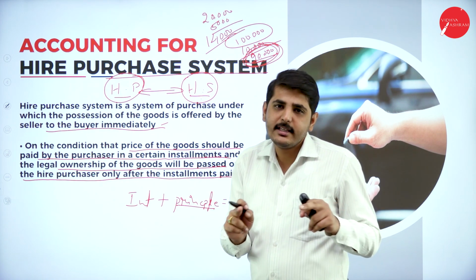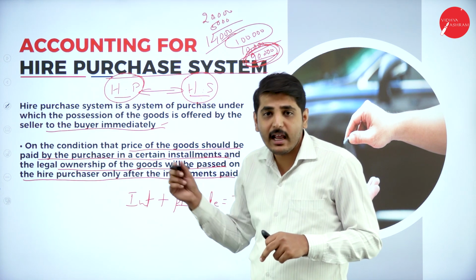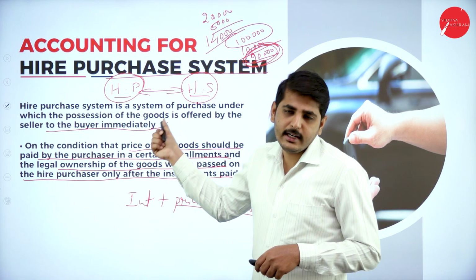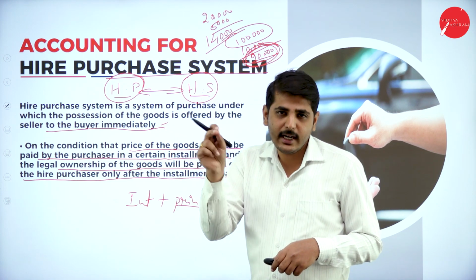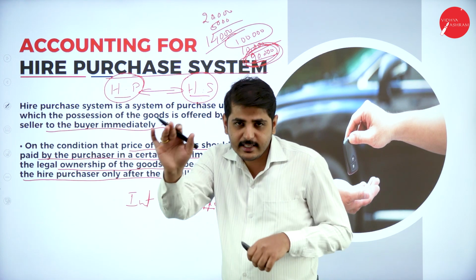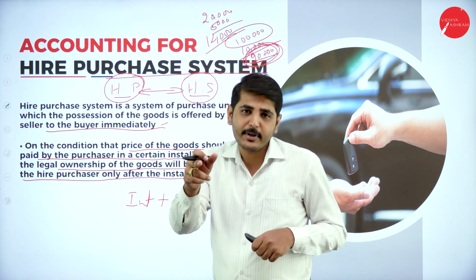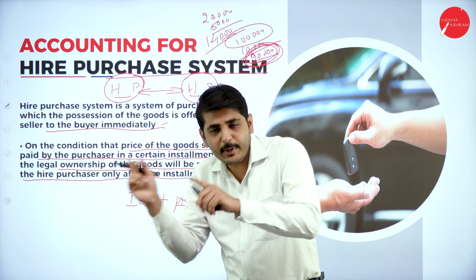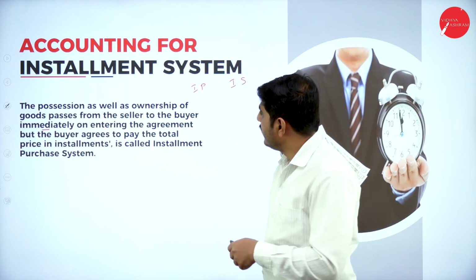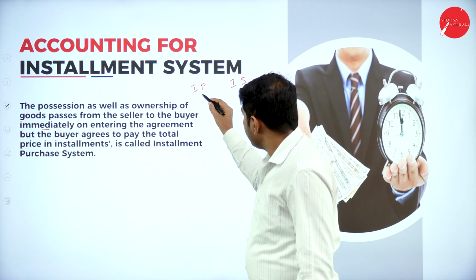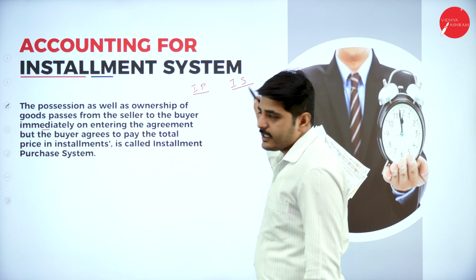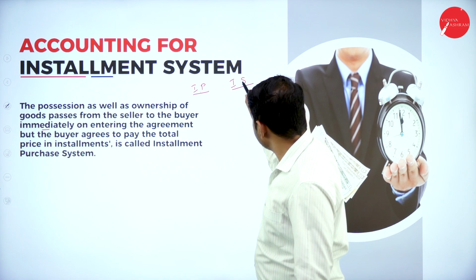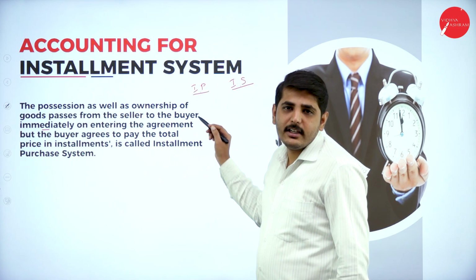For that, we have to prepare a statement or a table for calculation of interest, principal and depreciation. After that, we have to prepare the journal entries and ledger entries in the books of both. In the books of hire purchaser, hire seller account. In the books of hire seller, hire purchaser account. See, hire purchaser will prepare hire seller account. Hire seller will prepare hire purchaser account. In installment also, here installment purchaser will be there, installment seller will be there. Installment purchaser will prepare accounts for installment seller. Installment seller will prepare accounts for installment purchaser.